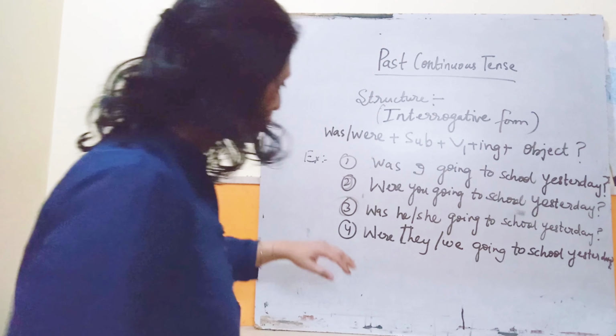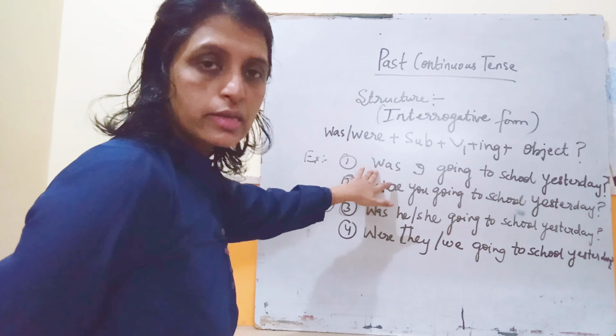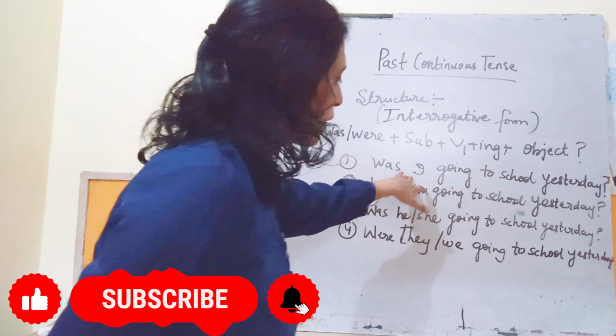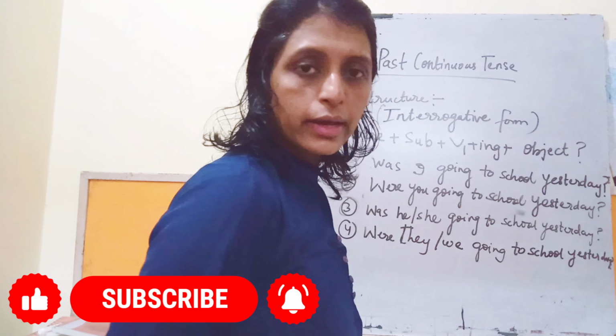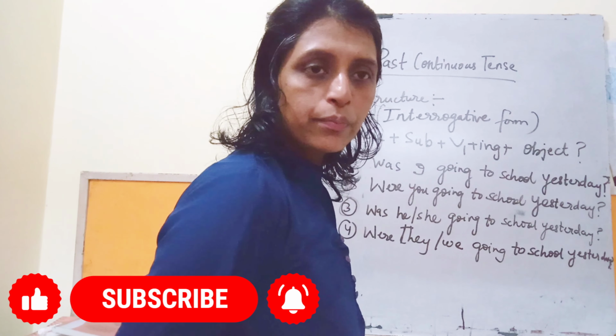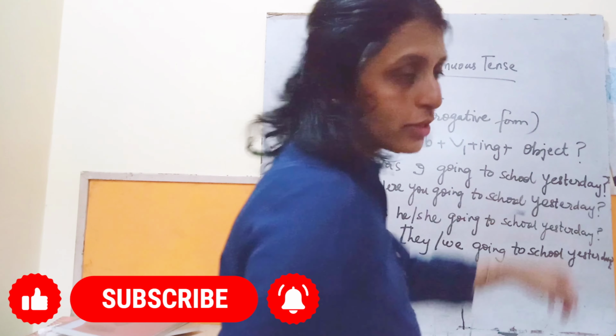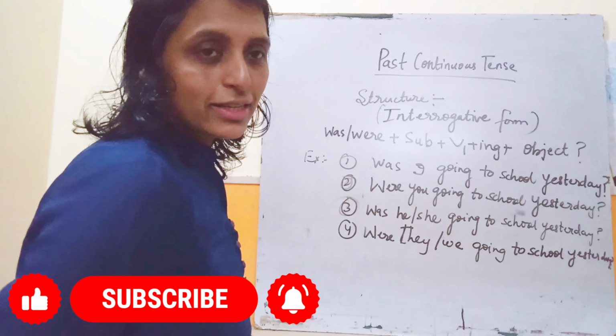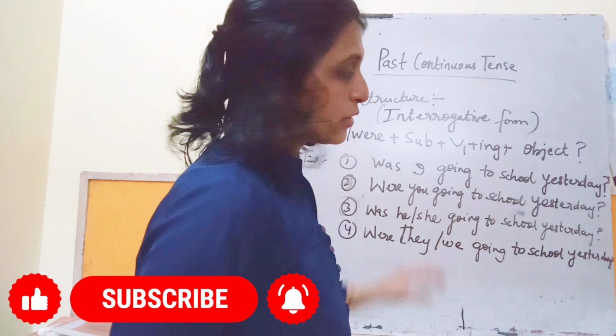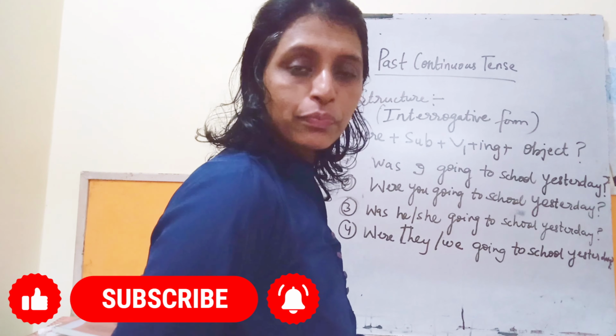Okay. So some examples. Was I going to school yesterday? Okay. So this helping verb will be placed at the beginning. Then were you going to school yesterday? You have to put a question mark as it is an interrogative sentence. We are forming the interrogative form. Okay.